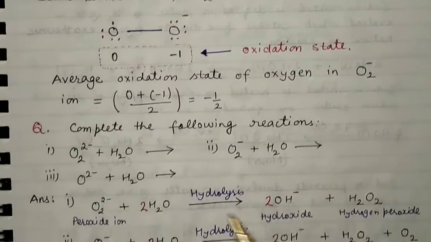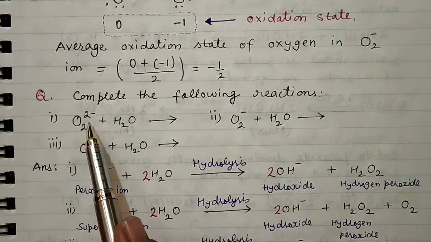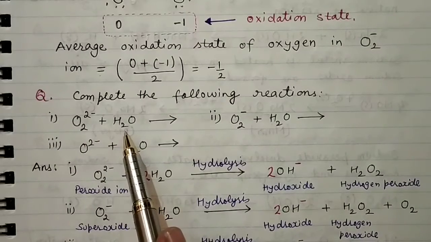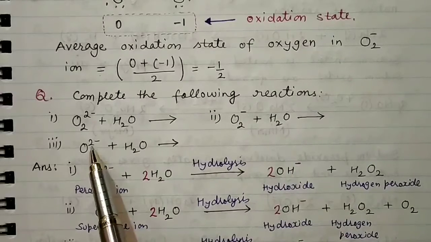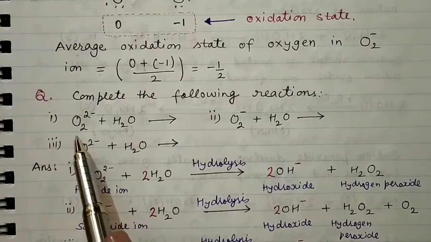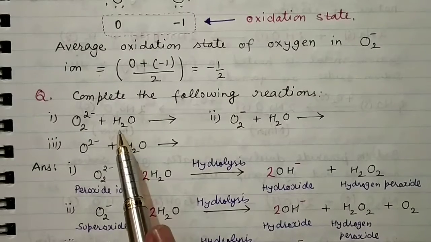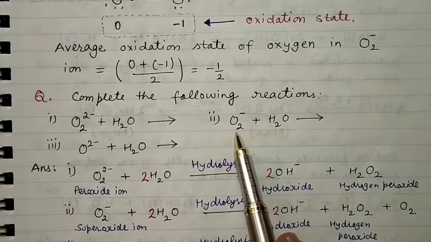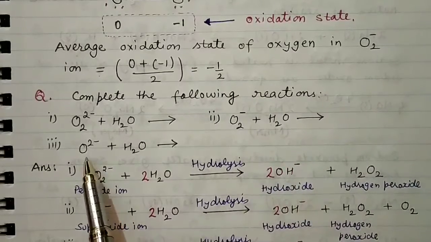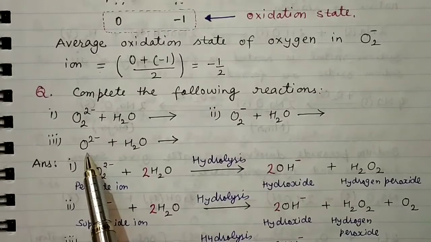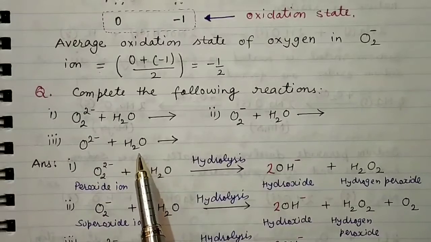Now we have the question: complete the following reactions. O2 2- reacts with water, O2- reacts with water, and O2- reacts with water. This is peroxide. What happens when peroxide reacts with water? This is superoxide, O2-, superoxide reacts with water. What will be the product? And this is your oxide, O2-. What happens when oxide combines with water?